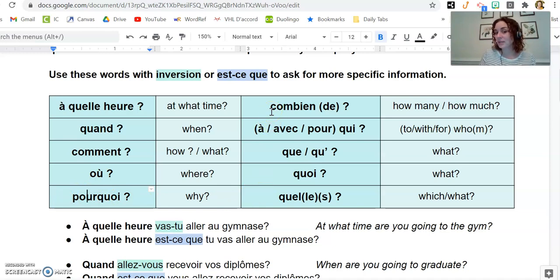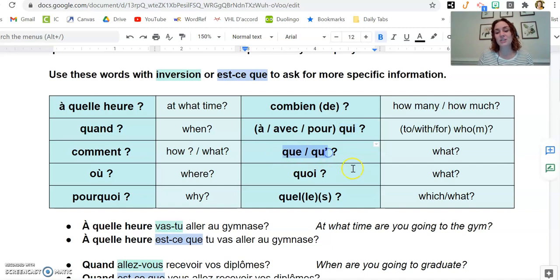Combien or combien de means how much or how many. So like combien de personnes, how many people. Or ça coûte combien, that costs how much. Combien, combien de is how much or how many. Qui, all by itself means who or whom. You can put qui after prepositions too, like à qui, to whom. Avec qui, with whom. Pour qui, for whom. But all alone, qui is who or whom.